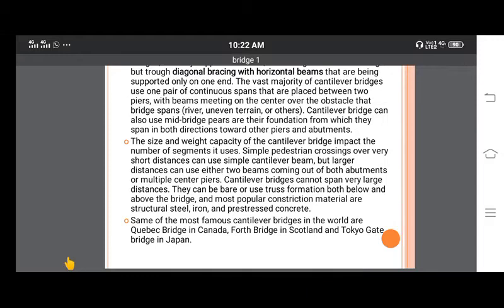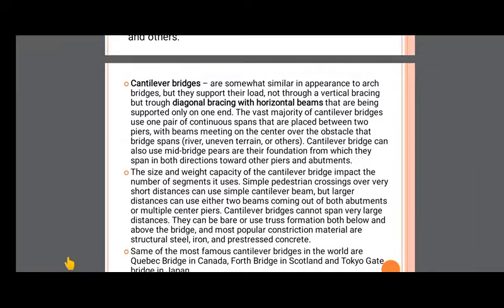Now the cantilever bridge. The name itself tells the cantilever. What is the cantilever? It means one which is fixed at one end and the other end is free. But in this case, it is not a fixed and free end, it is somewhat at a fixed end. At fixed ends, there will be a maximum load carrying capacity. We can call the maximum moments, whatever the maximum loads and due to this maximum moments are going to occur, this is at the fixed end itself.